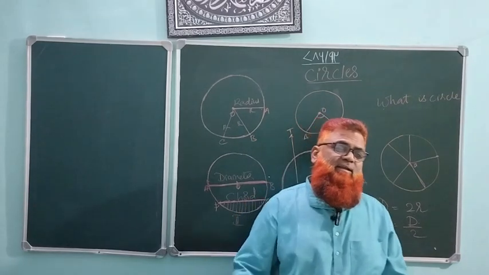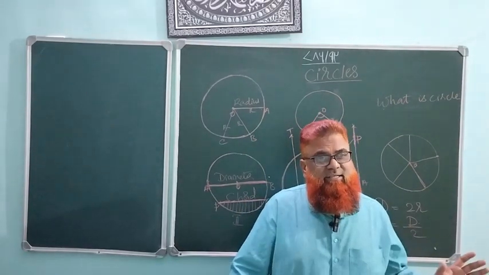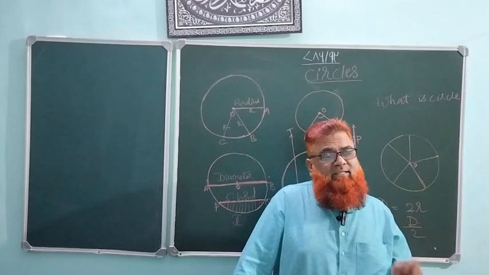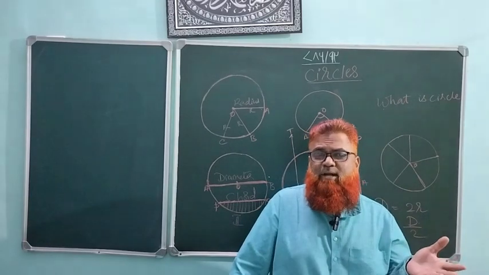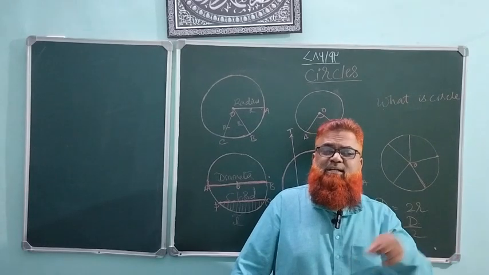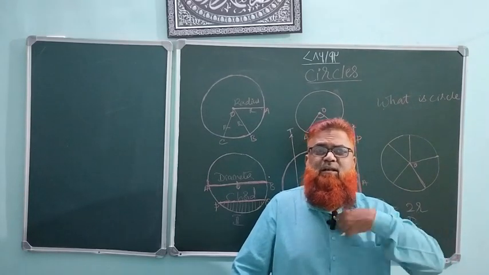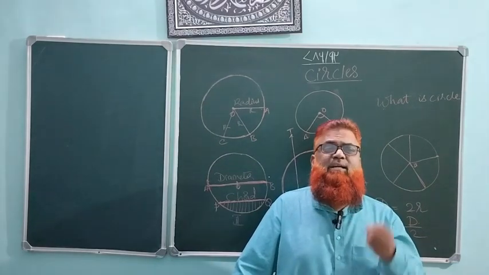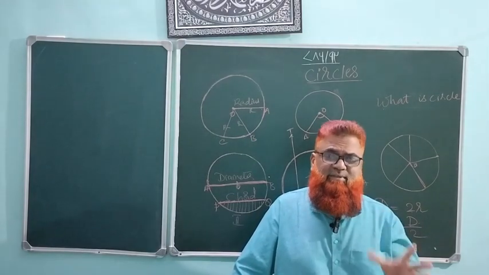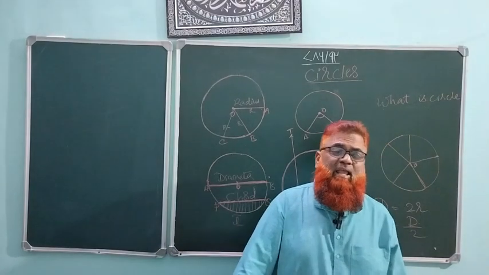So that's why it has infinite points. And as you know, the line joining the center to a point on a circle is a radius. How many points will be joined to the center on a circle? There are infinite points, so it has infinite radii.